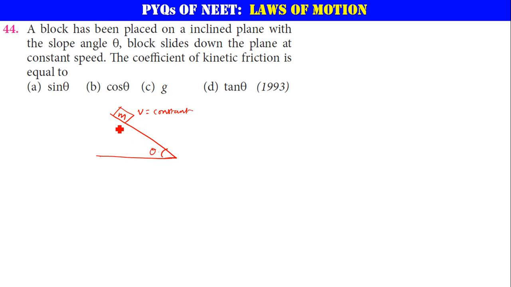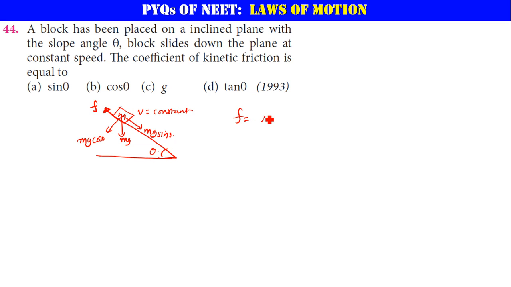Basically here this block is going to have one force, mg, downwards. It will have two components: mg cos theta, if this is theta, and mg sin theta. Mg sin theta is trying to take this block downwards, but to oppose this motion the friction will come into the picture. That will be your friction. Okay, what is the friction now?